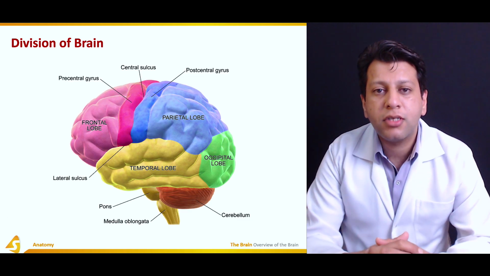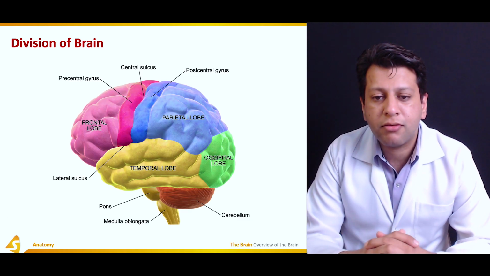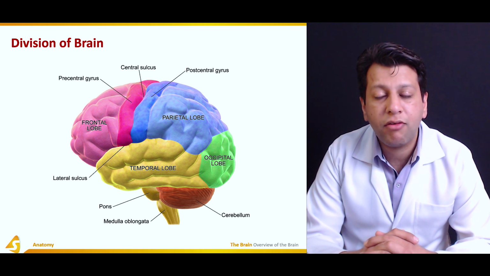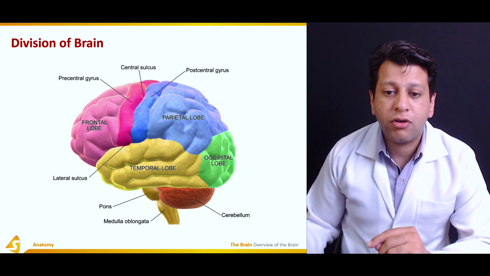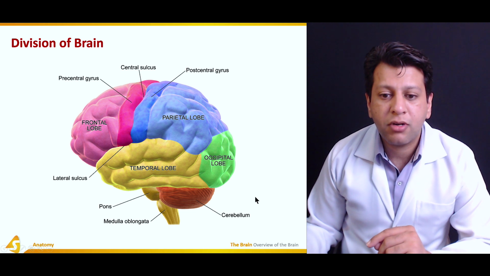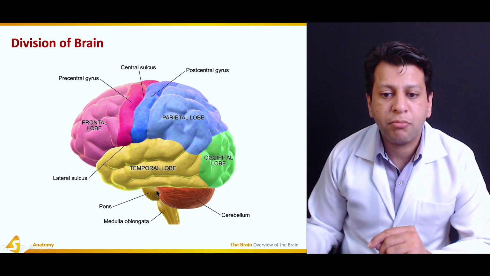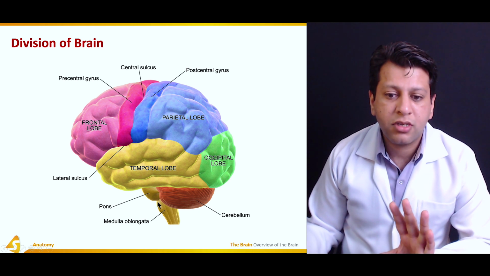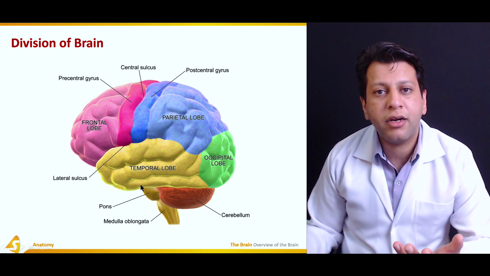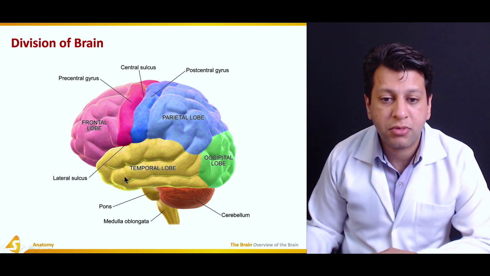Now this is the diagram showing the cerebral hemispheres, a lateral view of the brain. If you look here, these are the cerebral hemispheres. This is the cerebellum. This is the medulla oblongata and pons. You can only appreciate some part of it, which is mostly hidden under the two large cerebral hemispheres.